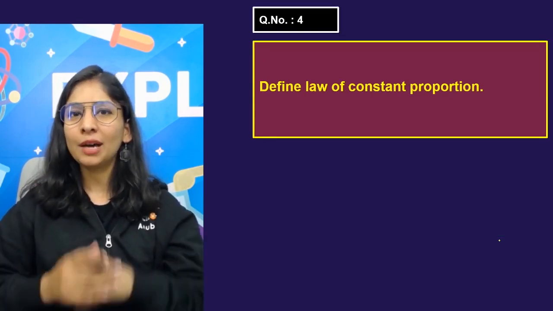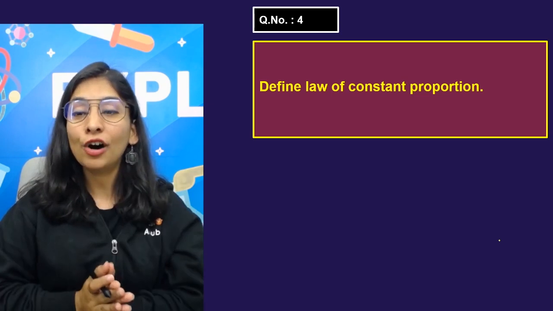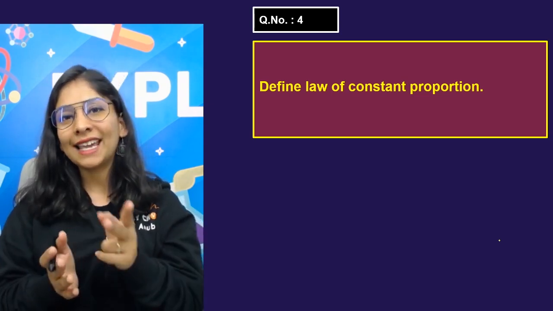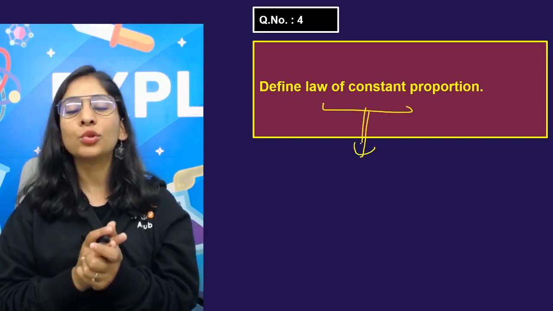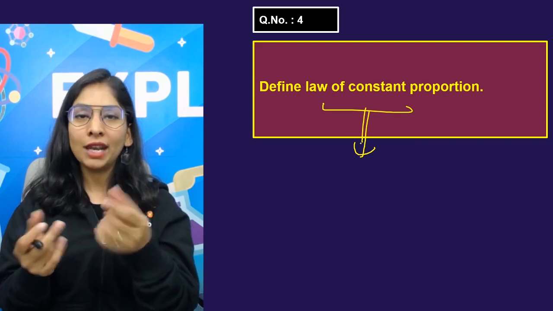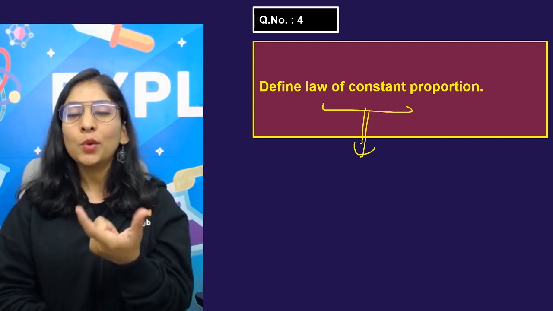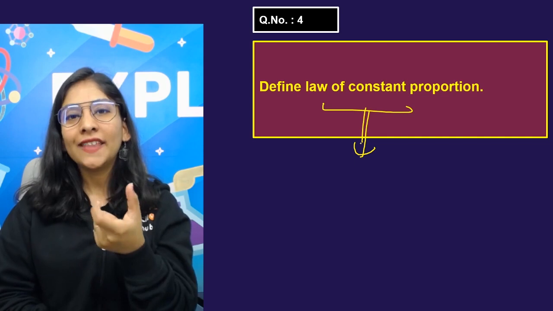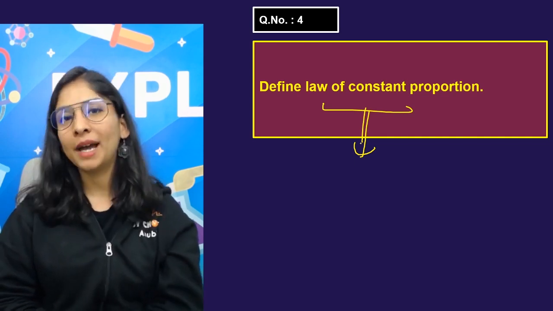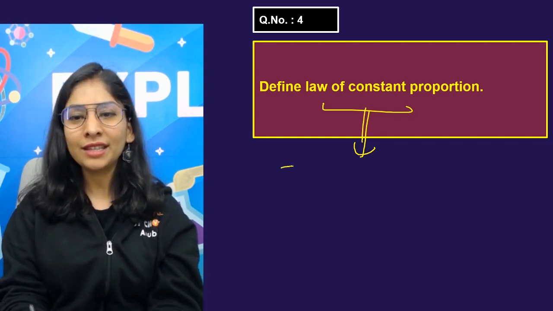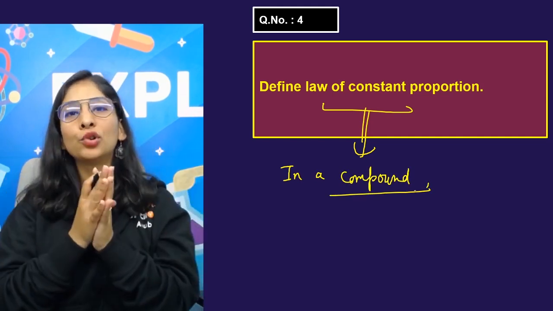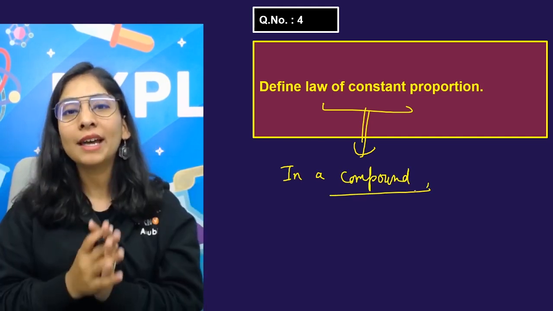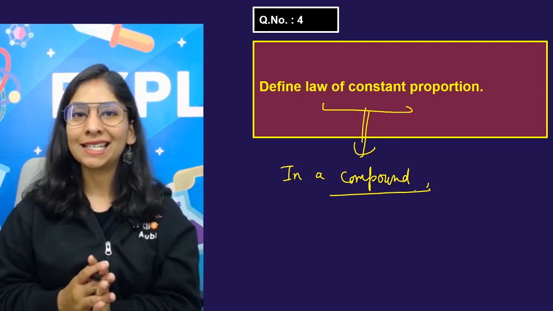So tell me question number 4, define law of constant proportion, the second law that I just told you. So what exactly is law of constant proportion, students? Law of constant proportion tells us whenever you have a chemical substance in which different elements are added, they are always added in a fixed proportion by mass, then only you will get a compound. So in simple words, in a compound, the elements are added in a fixed proportion by mass in some whole number ratio, then only you will get that compound.